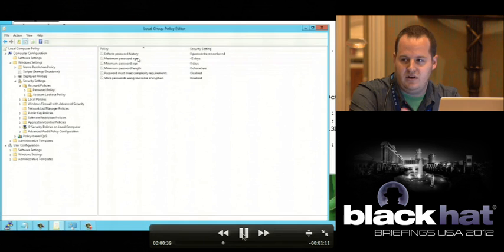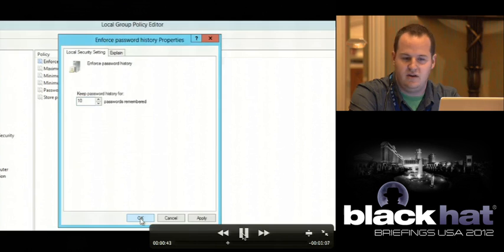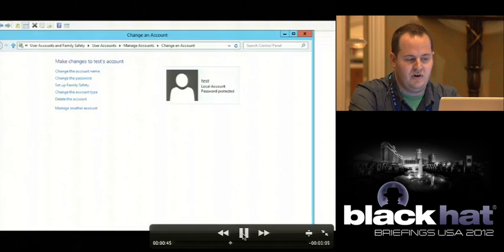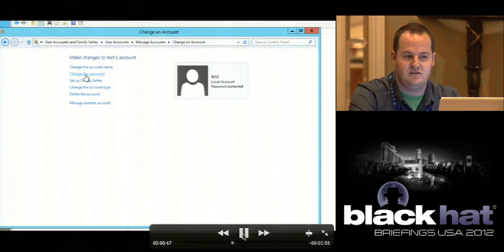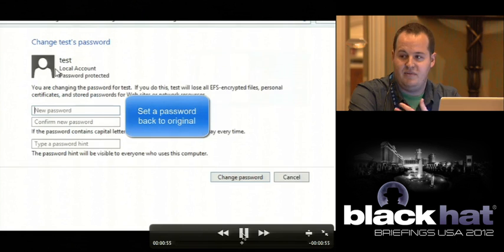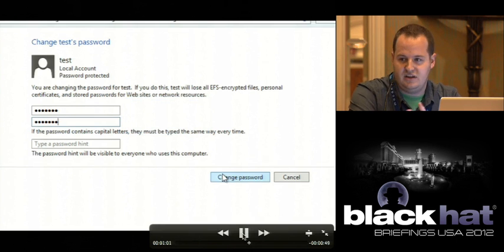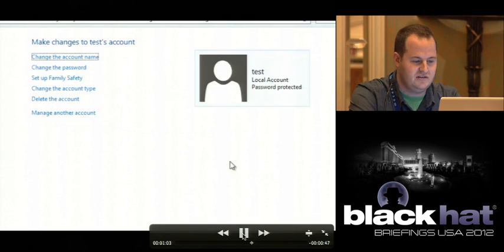But when we look at the hashes, or the history themselves, and we enable history for this particular user, what's important here is we actually have to change the password for this user, because that's what actually changes the data structure. So we're going to set it to a temporary password like test, and then we're going to change that password right back to the original password that the Frank user is still using. Yeah, so this is actually what adds data plus plus to our data structure.